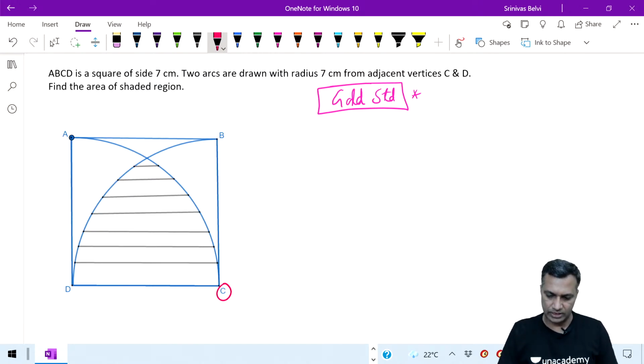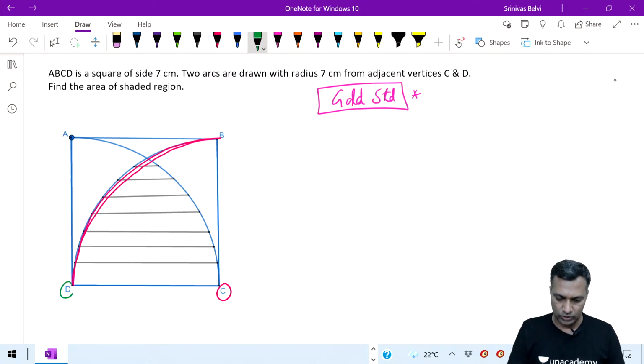From C, they took C and drew this particular arc, the red one. This is how they have drawn this arc. Then they took D as the center and drew this other arc. This is what has happened there. Therefore, this is the radius, right?